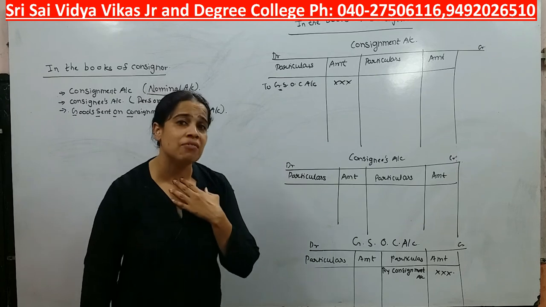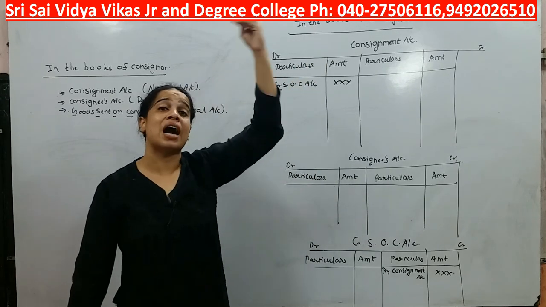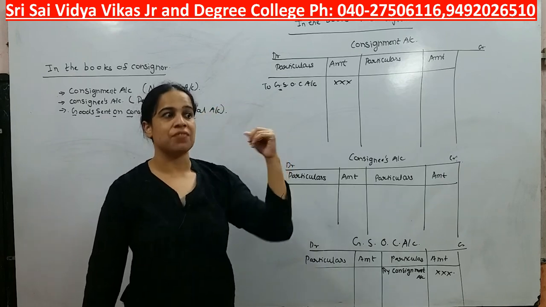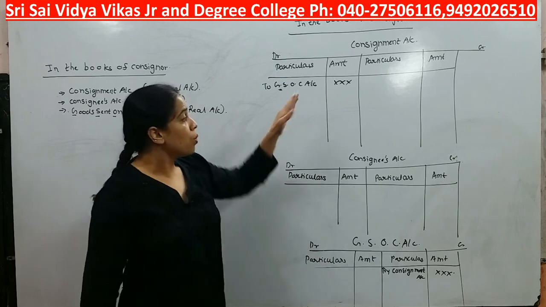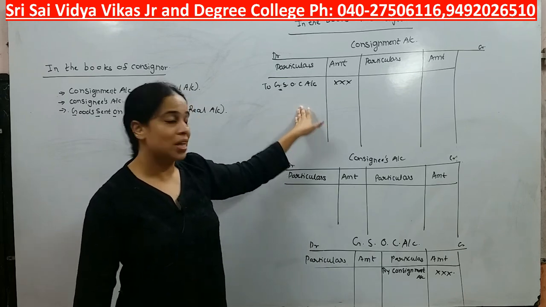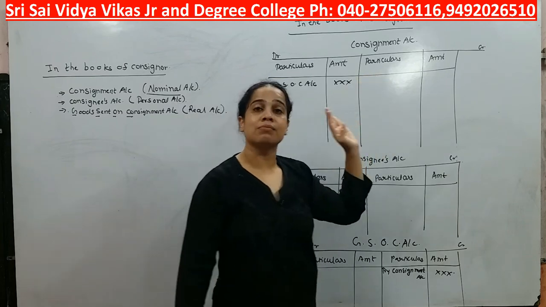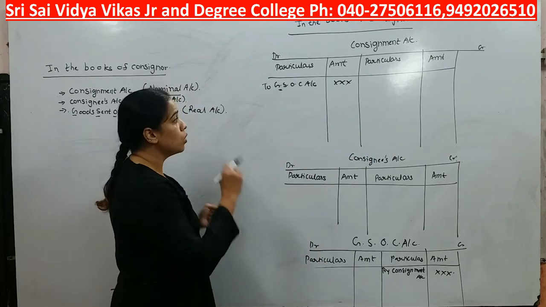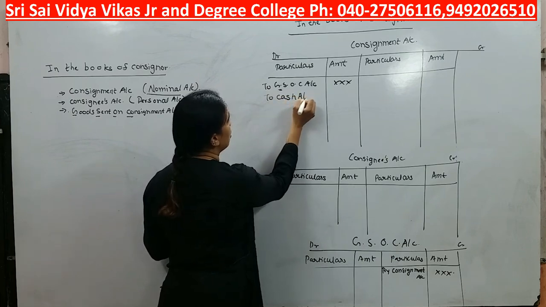So who are we? We are consignor. Okay, our cash is going out, because whenever we are spending, we are going to lose the amount. Which principle are we following here? Debit all expenses and losses, credit all incomes and gains. So here I will write to cash account.